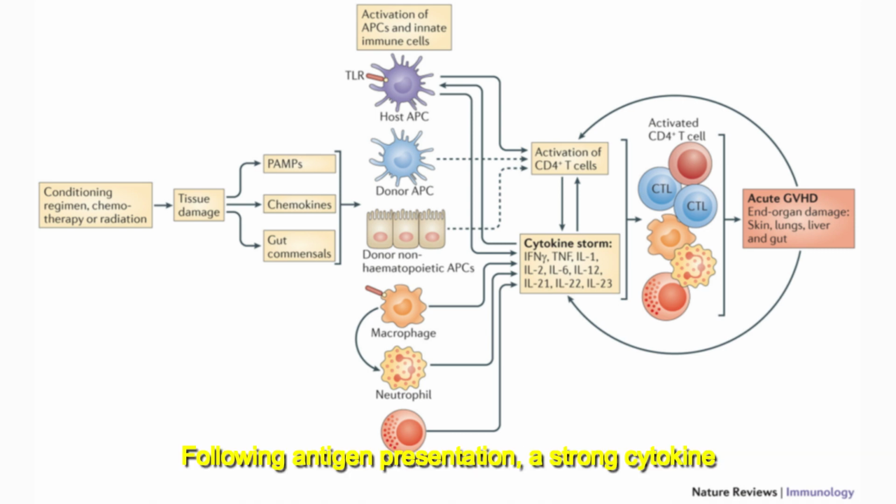Following antigen presentation, a strong cytokine response is initiated, promoting greater antigen presentation and recruitment of T cells and innate immune cells, further contributing to the inflammatory cytokine milieu. Finally, the T cells, NK cells, macrophages, and pro-inflammatory cytokines will result in end organ damage, clinically recognized as acute GVHD in the skin, lung, gut, and liver.